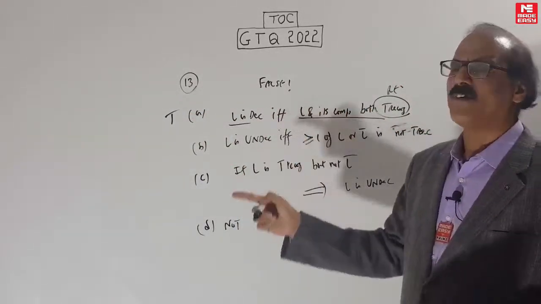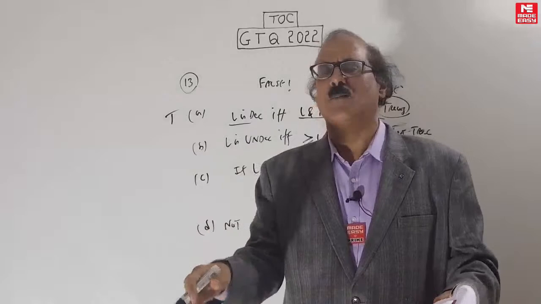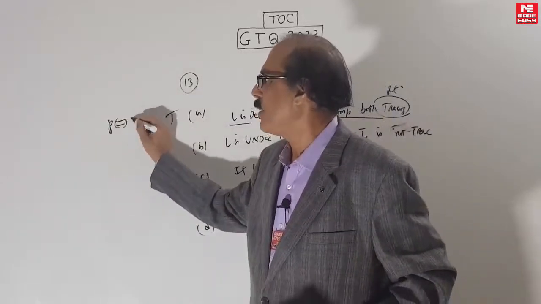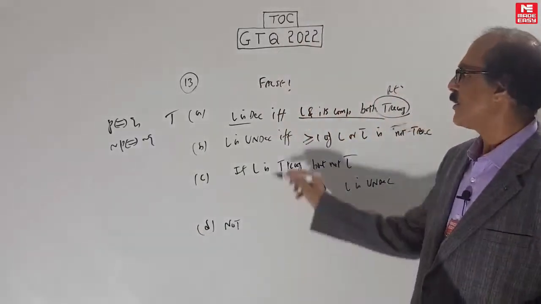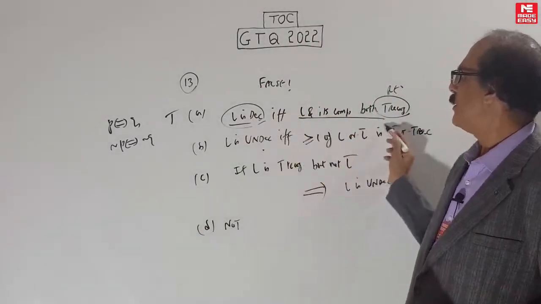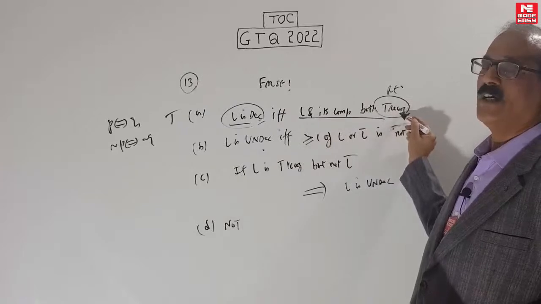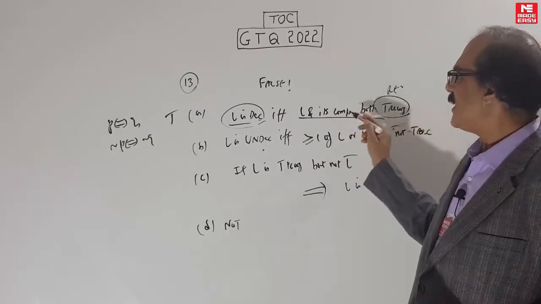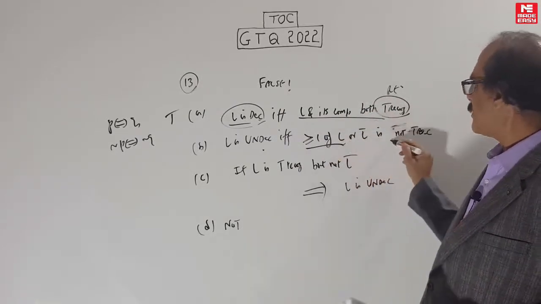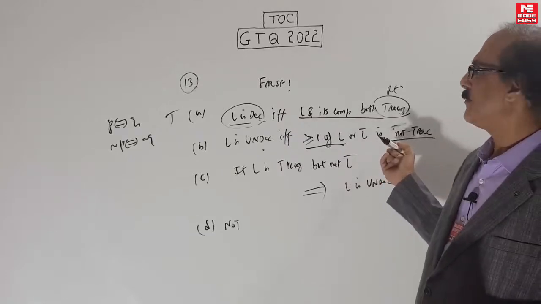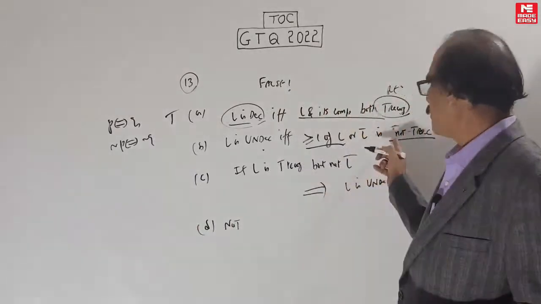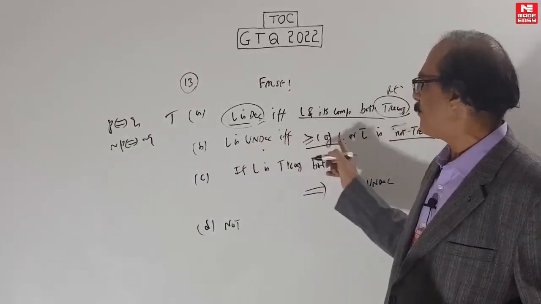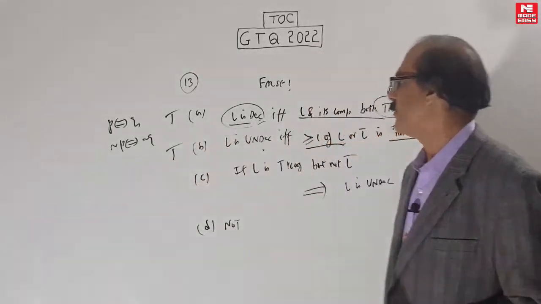Undecidable: whenever you have a theorem, there is an opposite theorem also, because P biconditional Q is the same as not P biconditional not Q. You can complement both sides. The complement of decidable is undecidable. The complement of both being Turing recognizable is at least one is not Turing recognizable. So not P biconditional not Q is true.